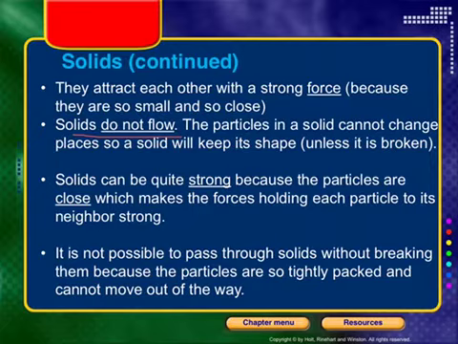Solids can be strong. Think about steel, iron, titanium. Those particles are really close together in those strong solids. So compare titanium to gold. There might be less of a bond, or the particles are less close together in gold, because gold is a lot softer of a metal. It's not possible to pass through solids without breaking them, which is another key thing to remember.